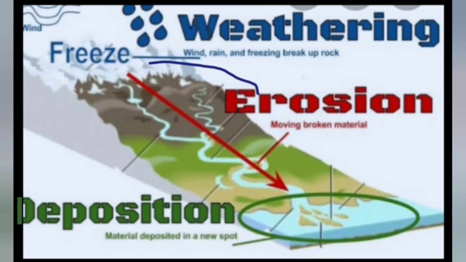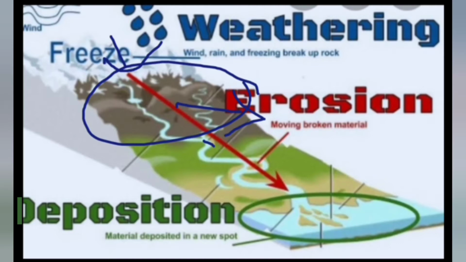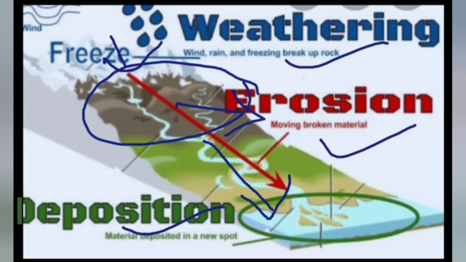This area here is shown as erosion, because from here the erosion has taken place, and after erosion we can see deposition. It means after eroding, in this area deposition is done. So weathering, erosion and deposition are responsible for changing the shapes and patterns of different areas.